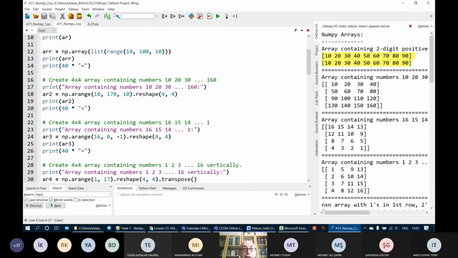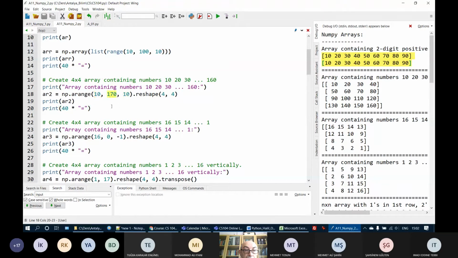Second exercise. Create a 4x4 array or matrix containing numbers 10, 20, 30 up to 160. Why 160? Since it is 4x4, there are 16 elements. If I start from 10, my last value will be 160. So what I do, I create here with arange 10 to 170 increased by 10.